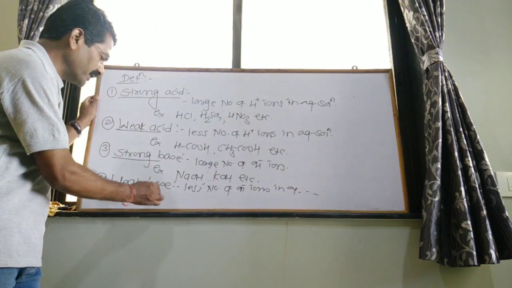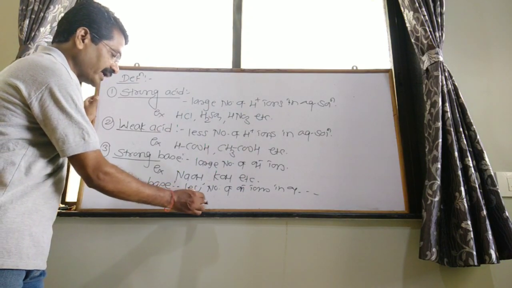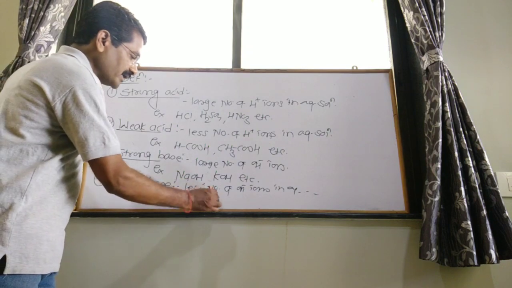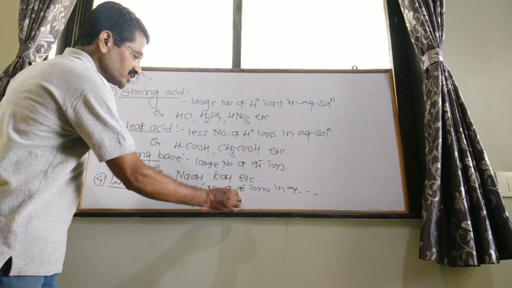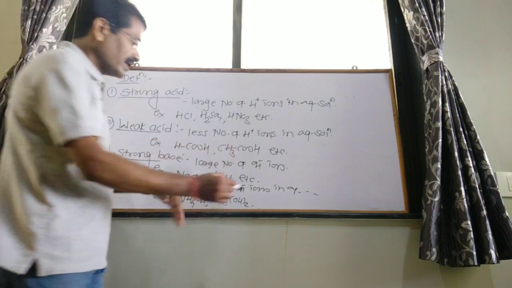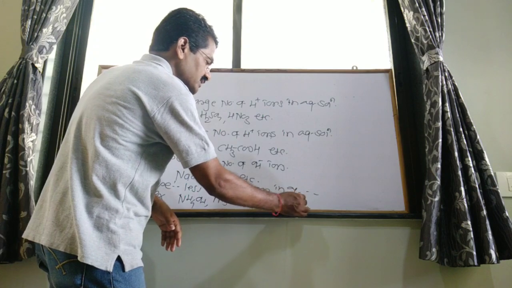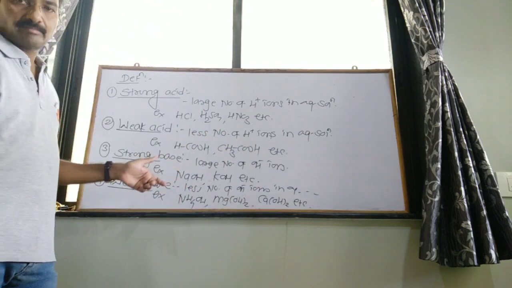Examples of weak base: NH4OH, ammonium hydroxide, Mg(OH)2, that is magnesium hydroxide, calcium hydroxide, etc. are examples of weak bases.